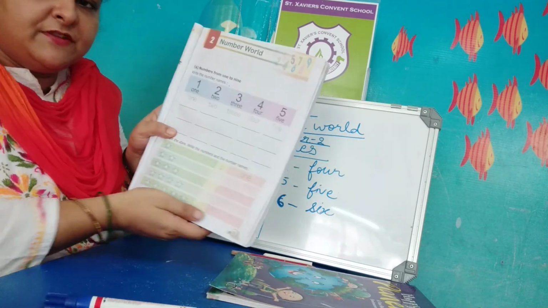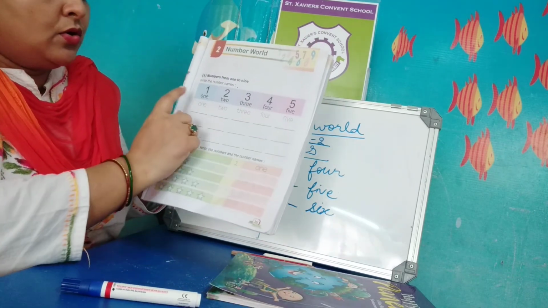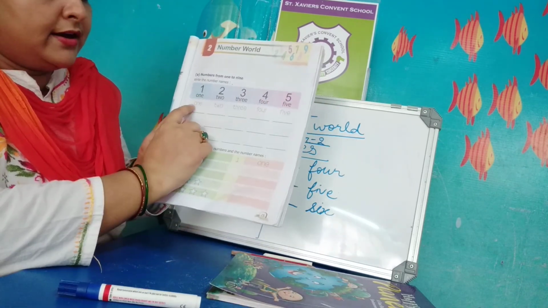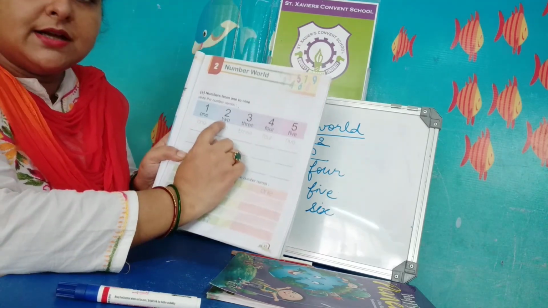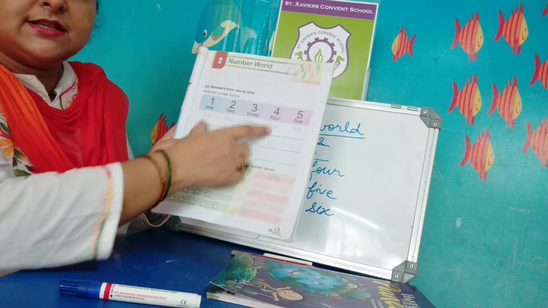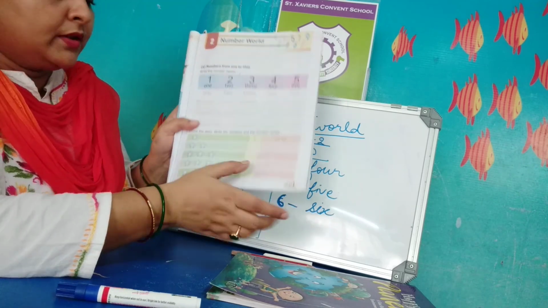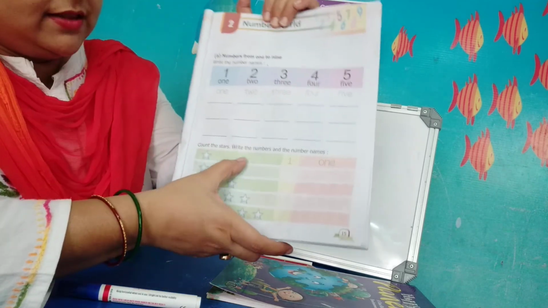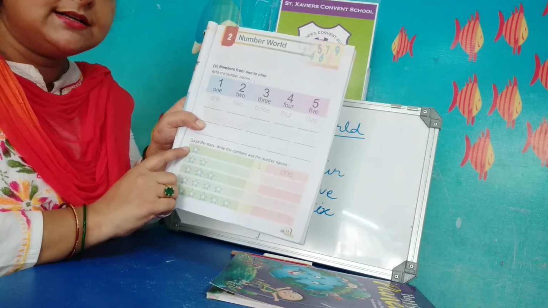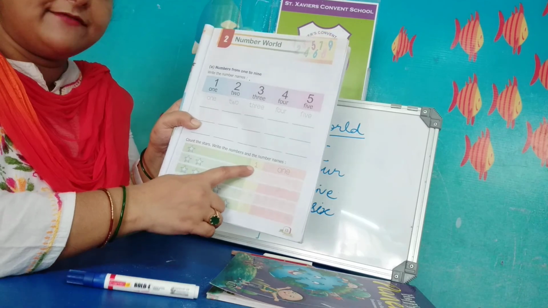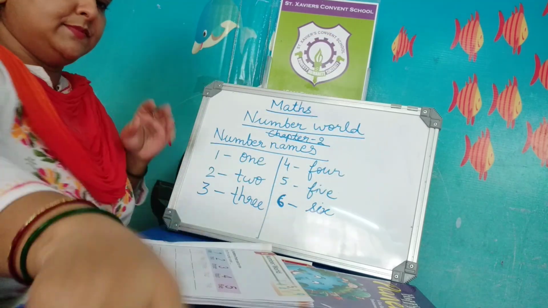In this chapter, you have to write the number names. On page number 15, you have to write number names 1 to 5. Here are the spellings of all the numbers, which are called number names. You have to write in the same manner in your book. Now, in this question, what you have to do? You have to count the stars, then write the number, and after that you will write the number names.